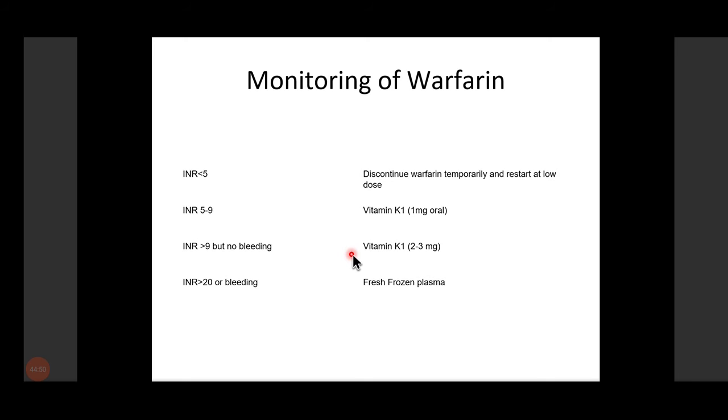If it ranges between 5 to 9, then vitamin K1 should be given, 1 milligram orally. If it is more than 9, but there is no evidence of bleeding, then vitamin K1, again, vitamin K1 was phytonadione, in the dose of 2 to 3 milligram. In case of INR more than 20 or bleeding, fresh frozen plasma should be given.